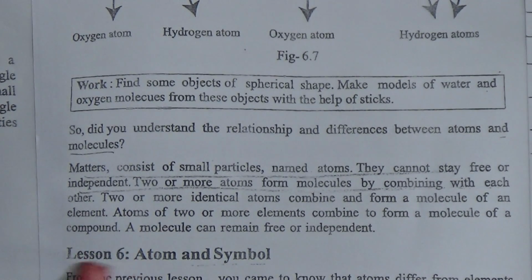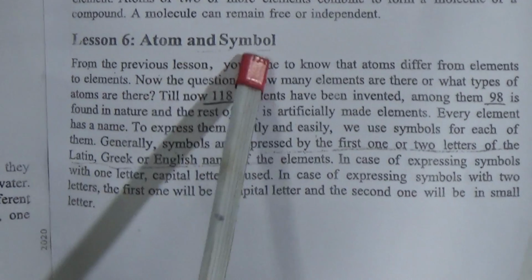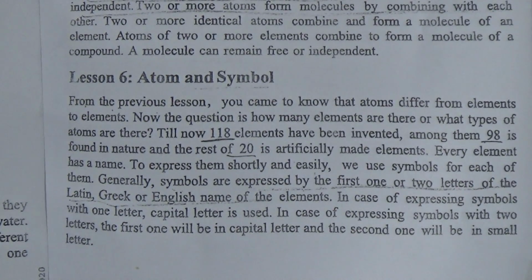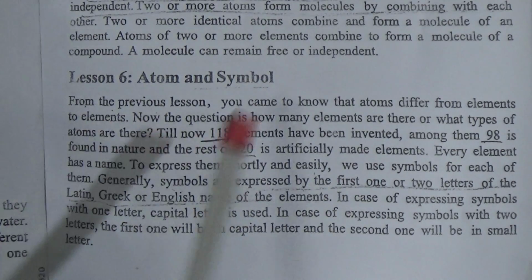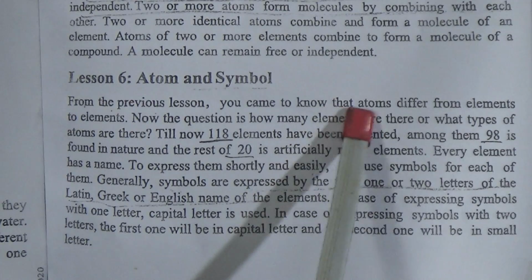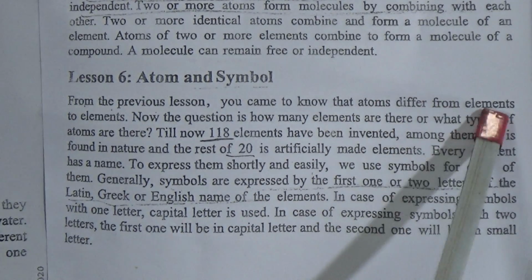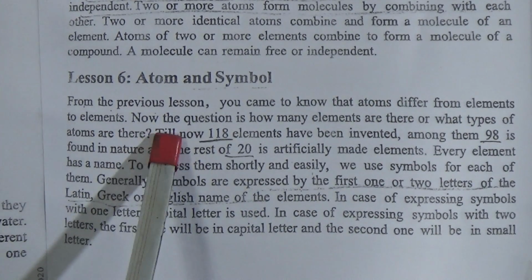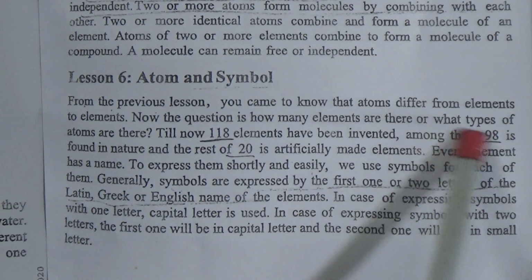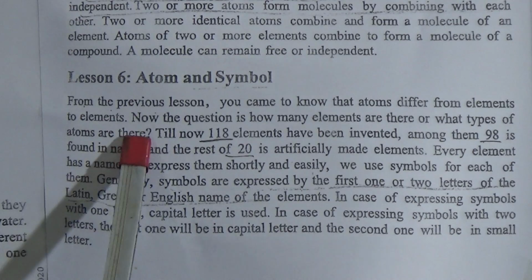Now lesson 6, atom and symbol. From the previous lesson you came to know that atoms differ from element to element. Now the question is how many elements are there, or what types of atoms are there.